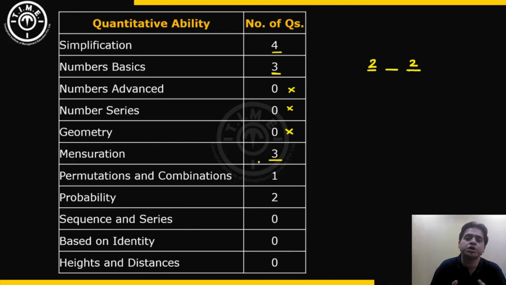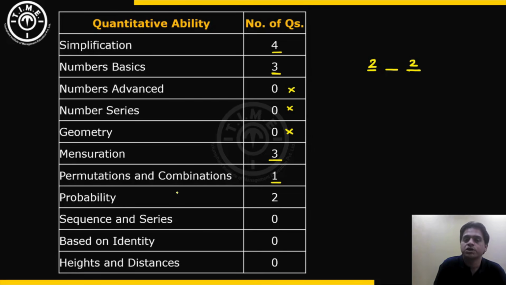The mensuration questions focused on rectangle areas and Pythagoras theorem. So students who had that knowledge of rectangle area or rectangle perimeter, that concept also was tested, perimeter of rectangle, area of rectangle, and a knowledge of Pythagoras theorem would be able to solve these questions easily.